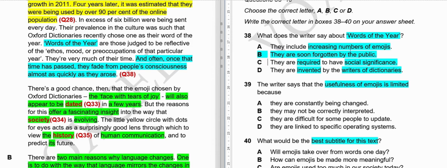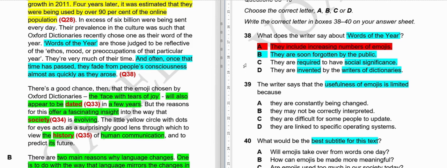So they are soon forgotten by the public. First option cannot be the answer because there is nothing mentioned about increasing number of emojis. So that's why this option cannot be our answer.